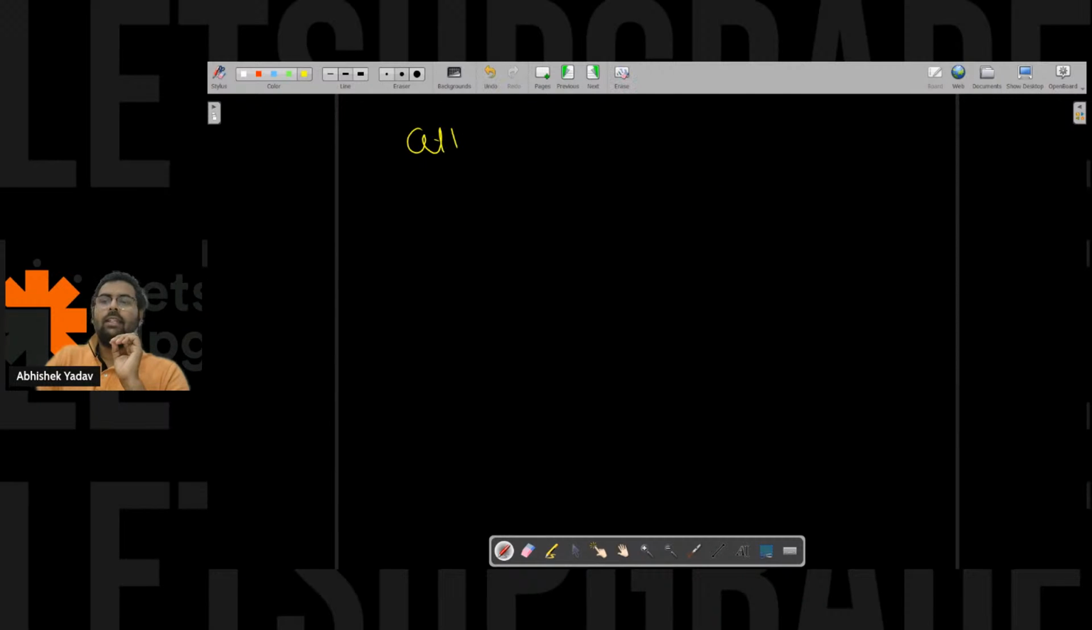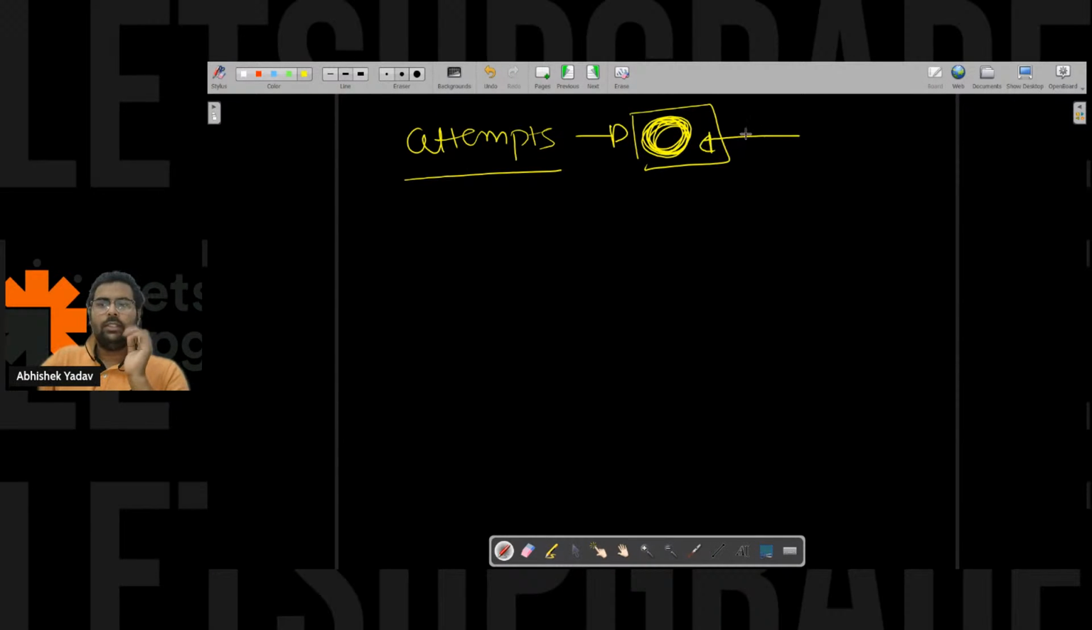Let's assume the attempt value is 0 here. So I have given the input that the attempts value is 0 here. So here I have to check the condition. Here I have the while loop, and here I have the value of i, right?